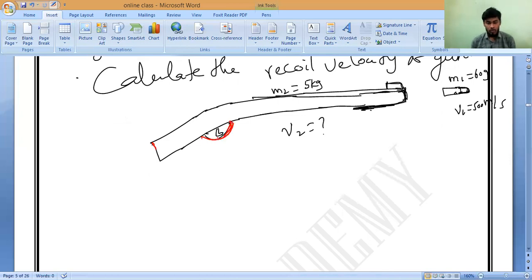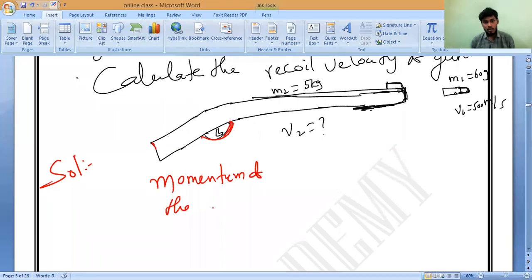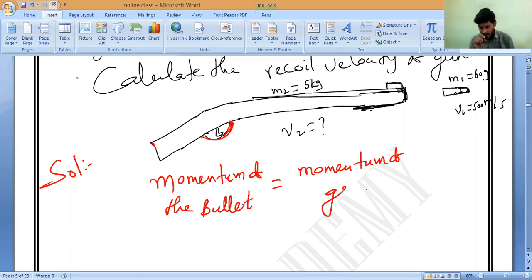Formula: momentum of the bullet is equal to momentum of the gun.